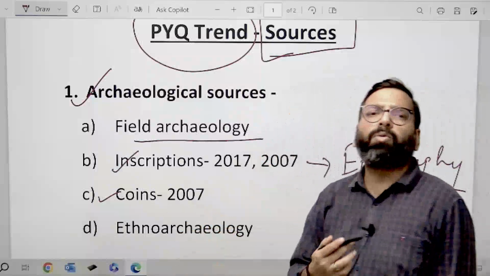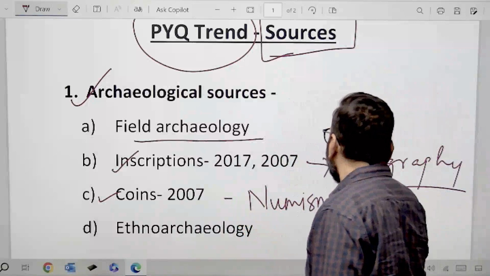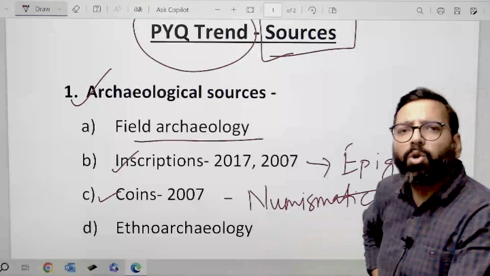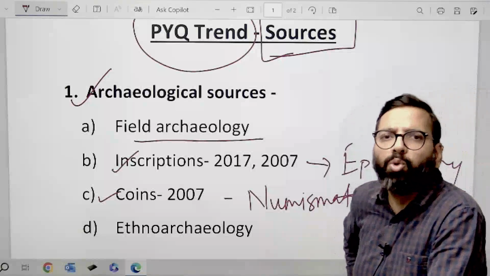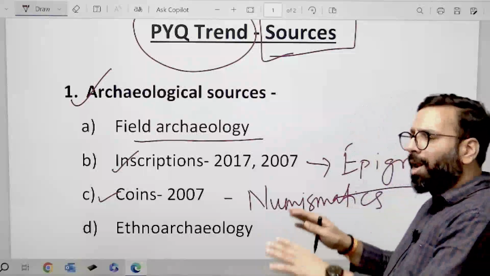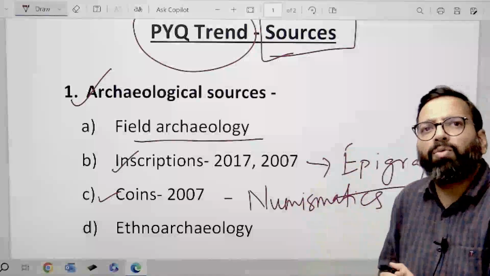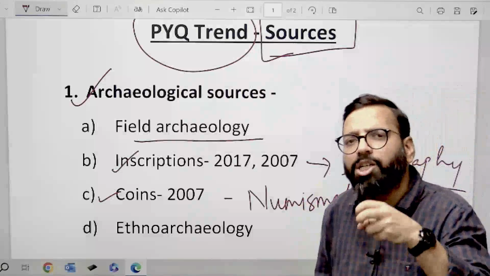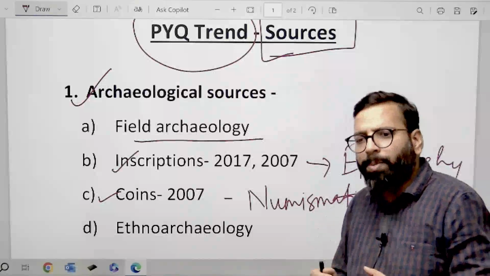The study of coins is called numismatics. So this topic is again very important. We have one more emerging field, your ethno-archaeology. Although UPSC has not asked any question yet, we do have a chance that UPSC might ask a question from this section. So if you analyze the previous years for archaeological sources, you will find that inscriptions and coins become the most important sections, which you need to cover more holistically, and this section should be on your tips.